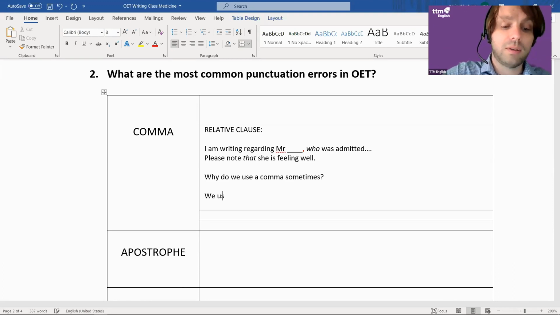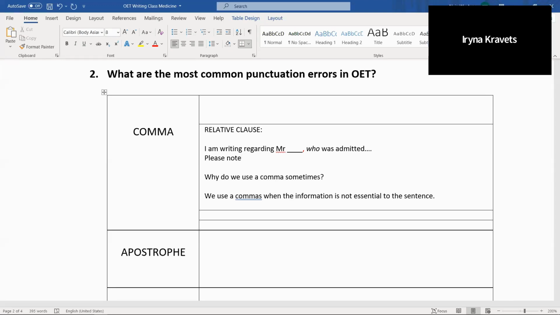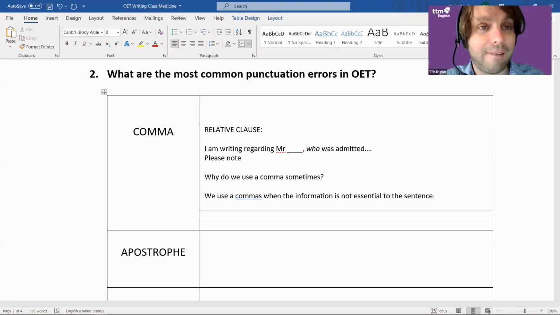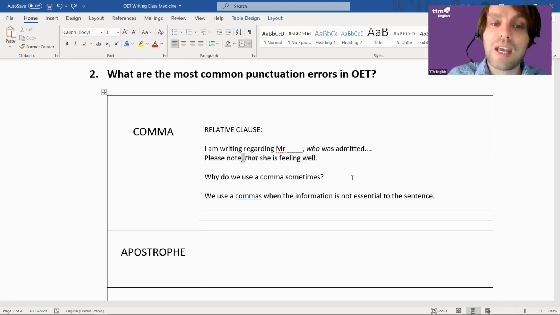We use a comma when the information is not essential to the sentence, right? This will help you usually. And by essential, I mean something like this. Look, if I put a comma here, that means that this is not essential. So that is a good sentence. Does that make sense to anyone here? In that case, we definitely wouldn't have a comma.